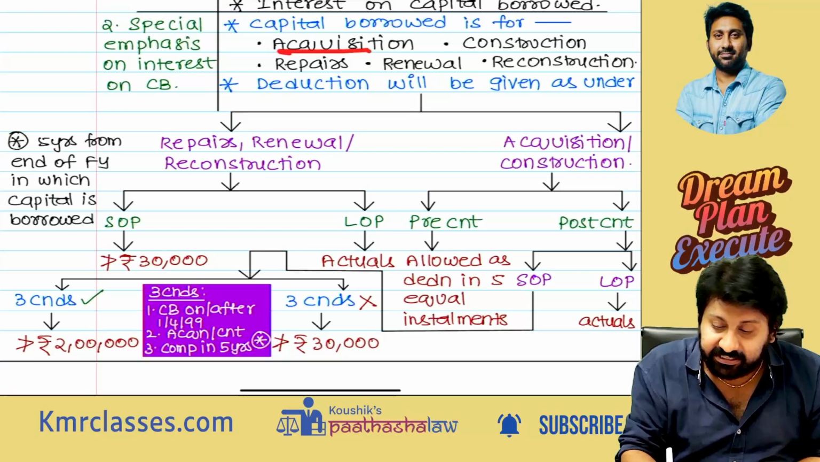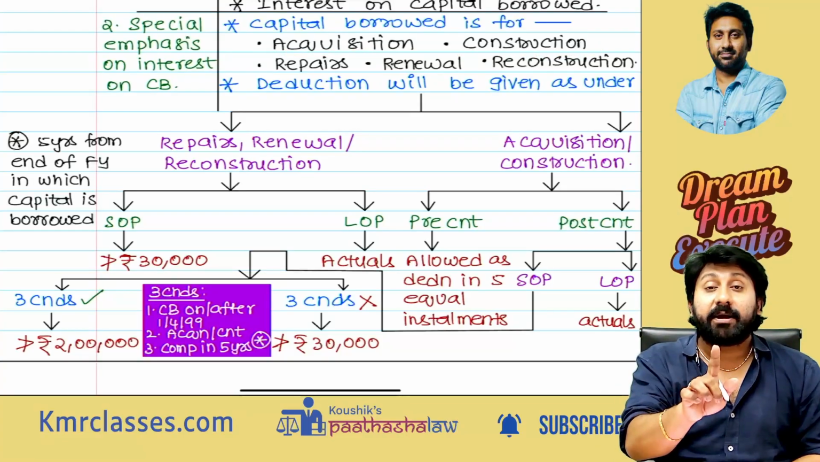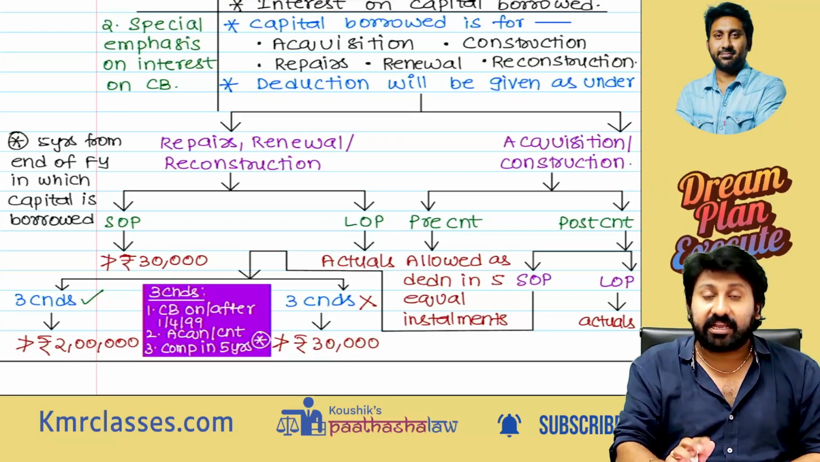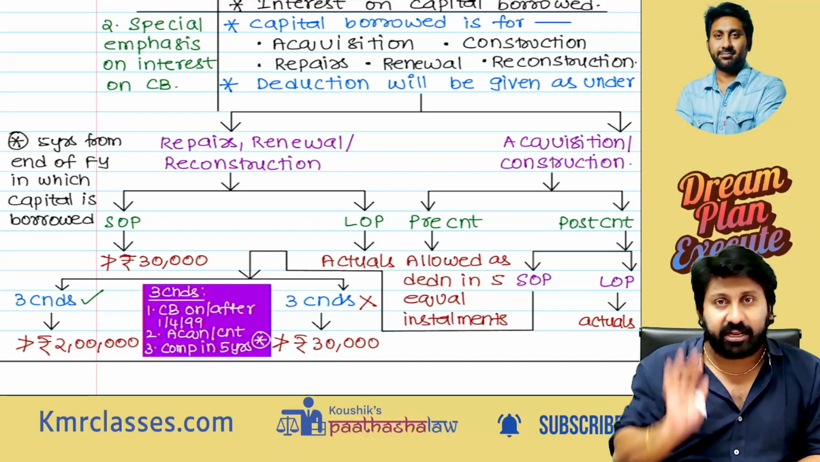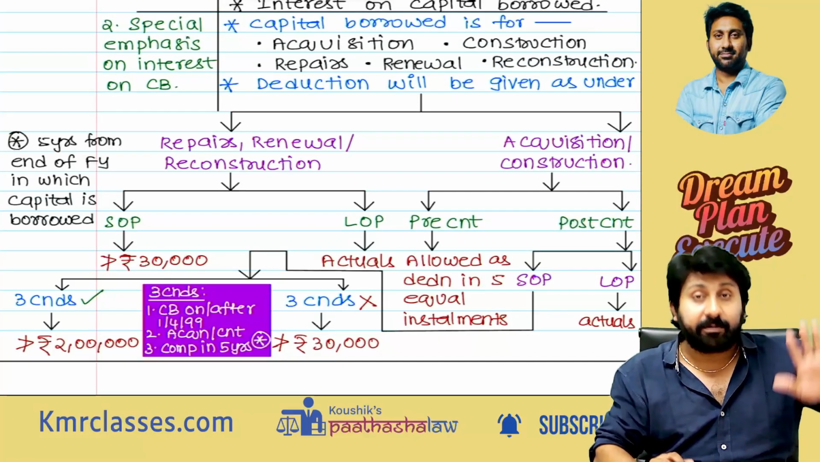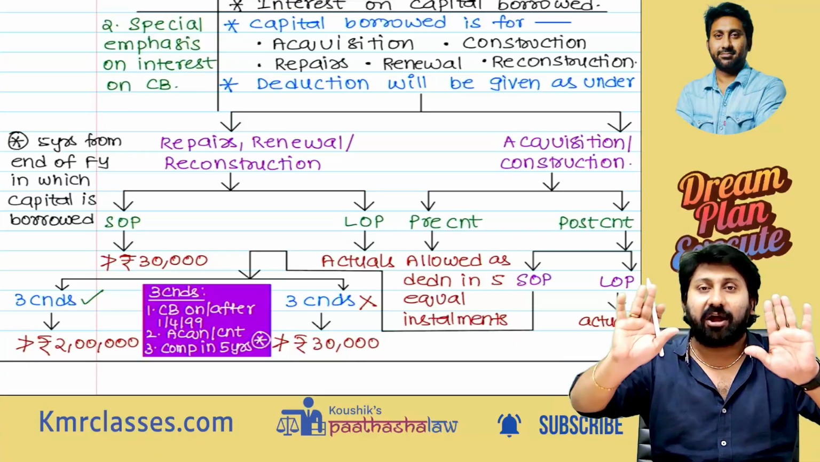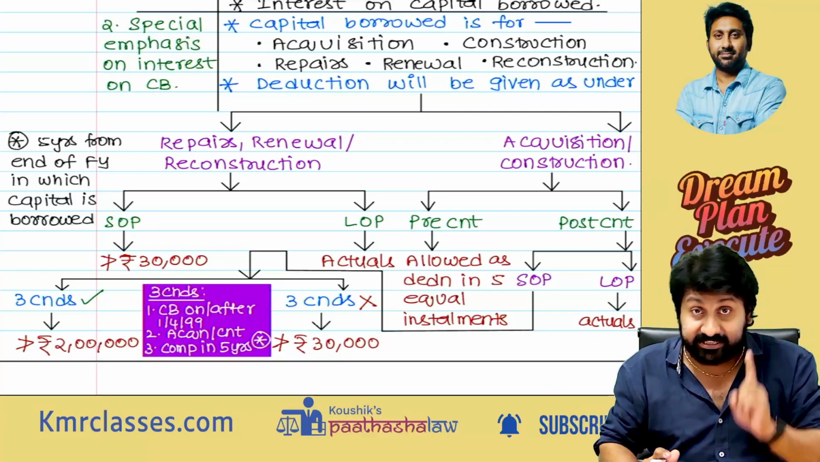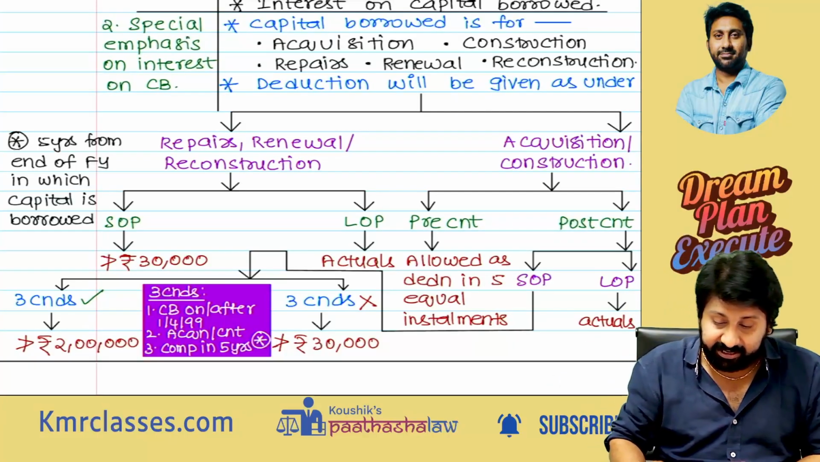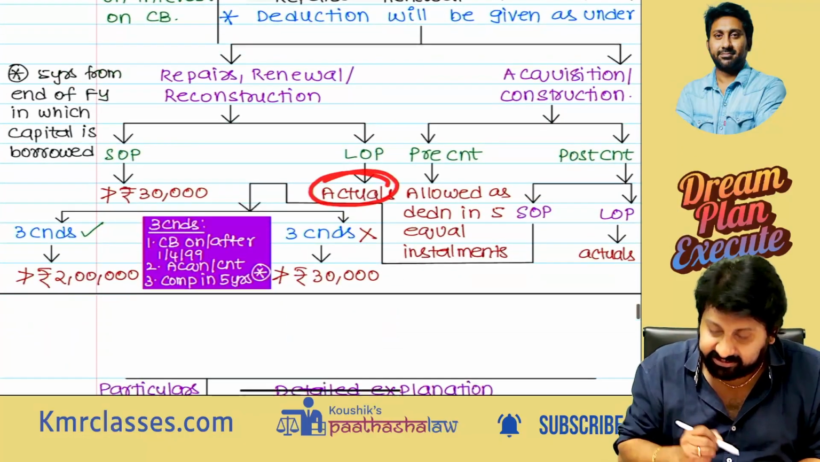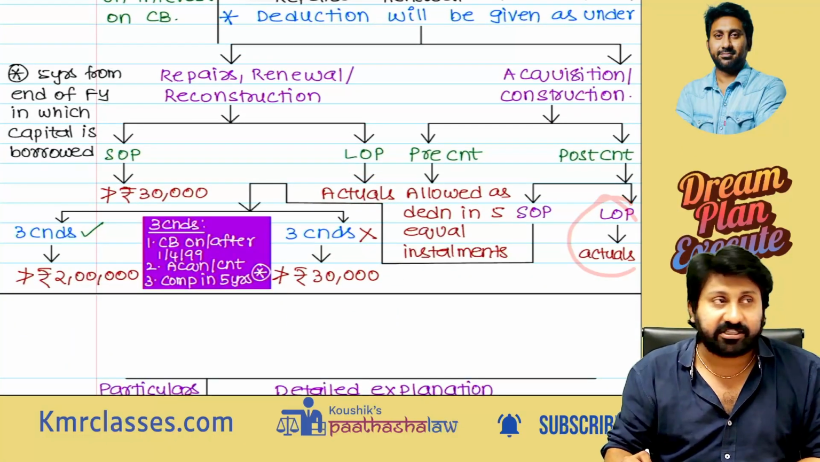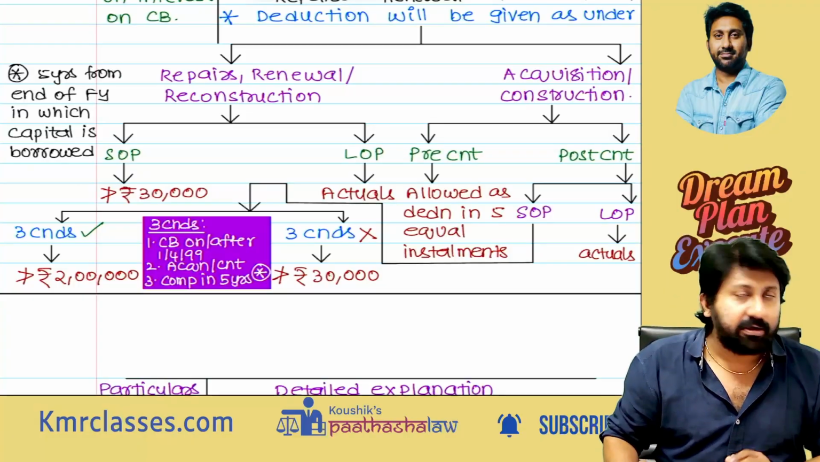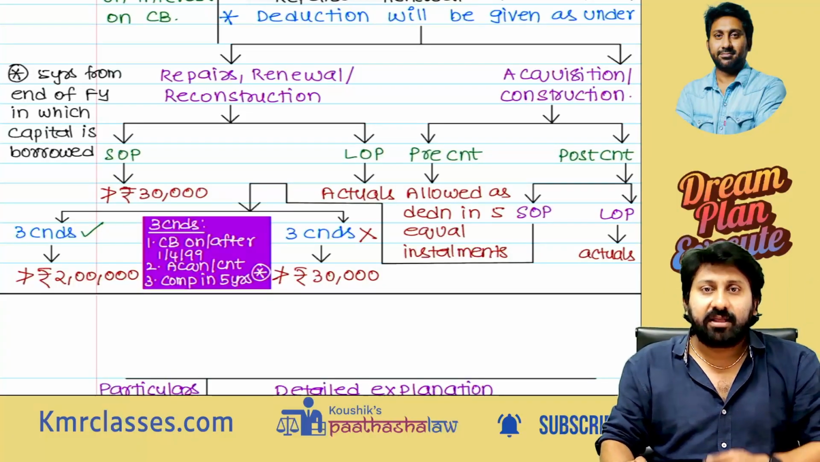For acquisition and construction, self-occupied property will allow 2 lakhs. For these two, self-occupied property will allow 30,000 otherwise. But if it is a let out property, actuals, whatever you have to pay, I will allow as a deduction. Listen again: for let out property, actuals I will allow. Even pre-construction interest, actuals I will allow, because you are anyway getting taxed for the full amounts.